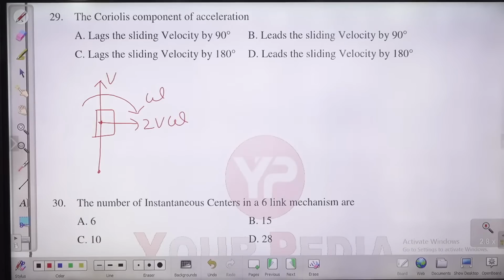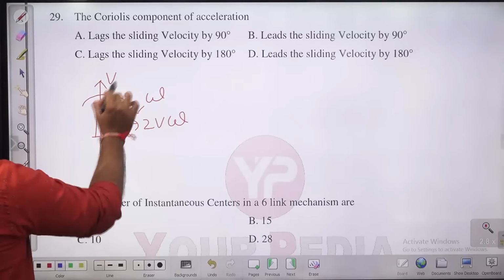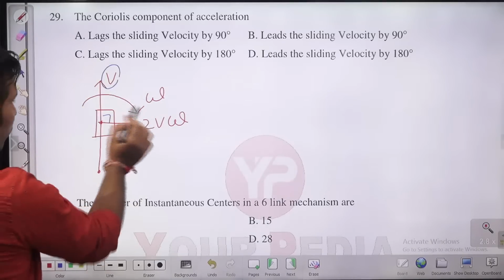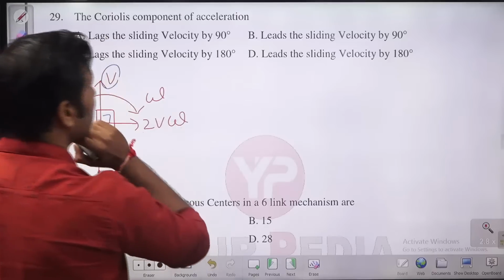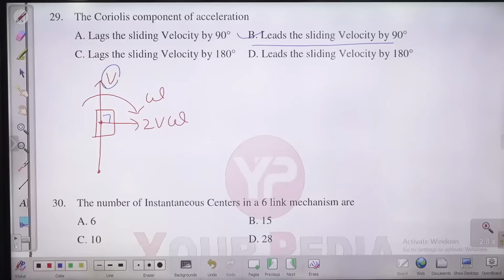So what is the answer, guys, for this question? The answer will be B. It is going to lead the sliding velocity by 90 degrees. The Coriolis component of acceleration is at 90 degrees from the slider velocity. So this v is the velocity of the slider, this is the angular velocity, and this is the Coriolis component of acceleration. So this is going to lead the velocity by 90 degrees. Okay.